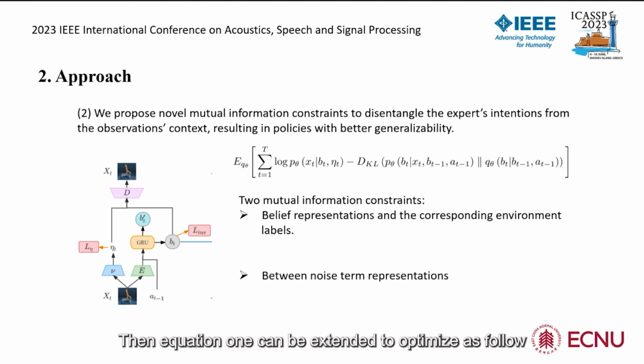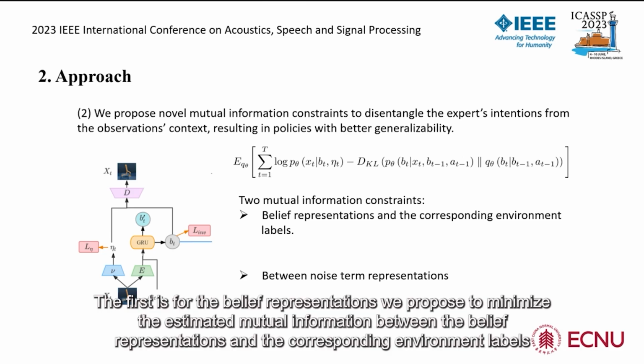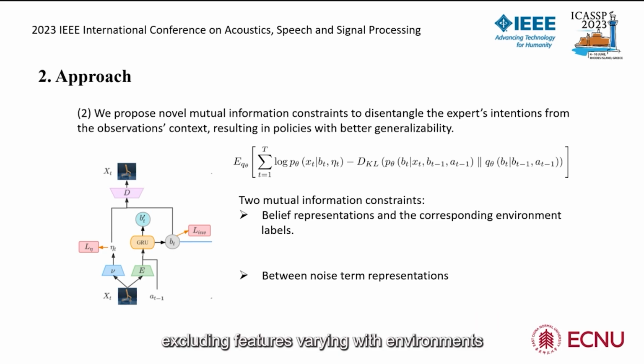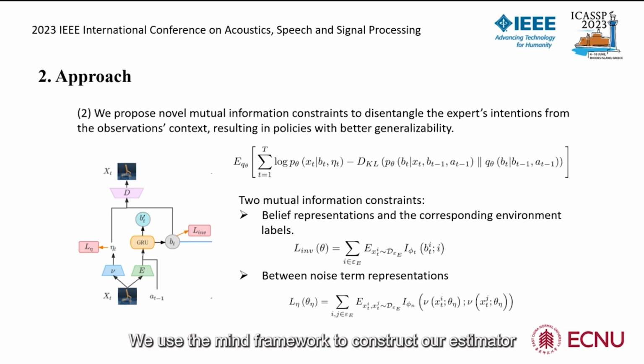To separate these 2 components, we impose 2 different mutual information constraints to regularize the latent representations. The first is for the belief representations. We propose to minimize the estimated mutual information between the belief representations and the corresponding environment labels. Thus, the belief representations can only contain the historical information of task-relevant features, excluding features varying with environments. The second is for the noise representations, which make the noise terms in different environments independent of each other. We use the MIND framework to construct our estimator and the learning goals are as follows.